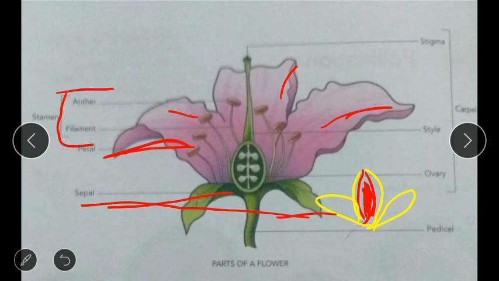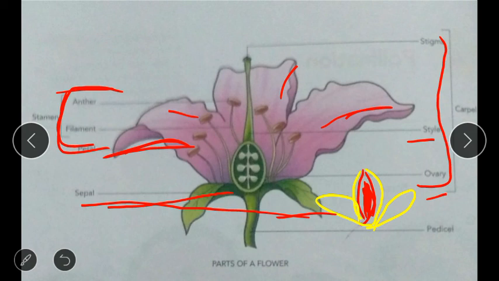So the male reproductive part of the flower is called androecium, and the female reproductive part, all together, is called gynoecium. Okay, it contains what? This is style, this is ovary, and here this all together is called carpel.